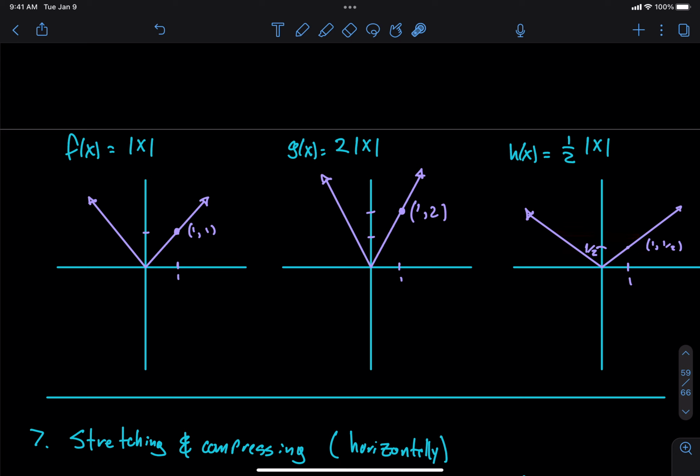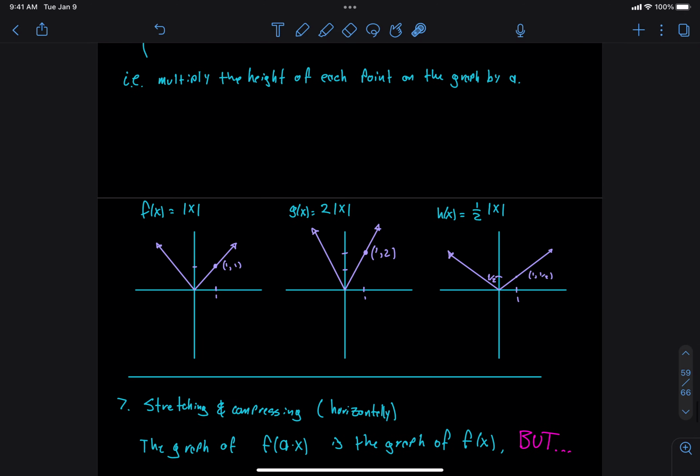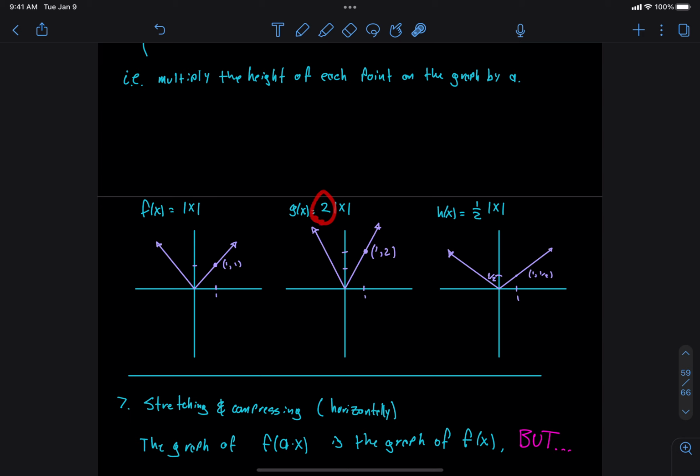Okay, so that is the effect of a vertical stretch or a vertical compression. Okay, so if the number is larger, it's a vertical stretch. If the number is smaller than 1, then it's a vertical compression or shrink, however you want to say it. All right, questions on vertical stretching?